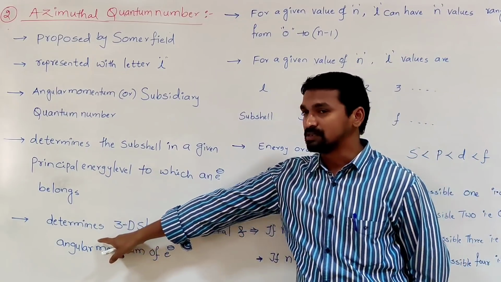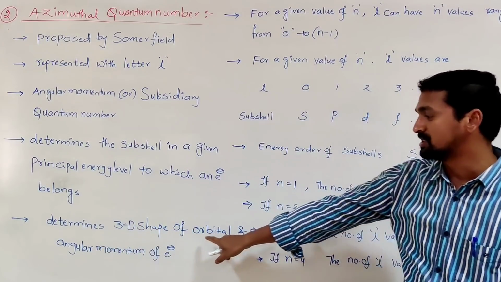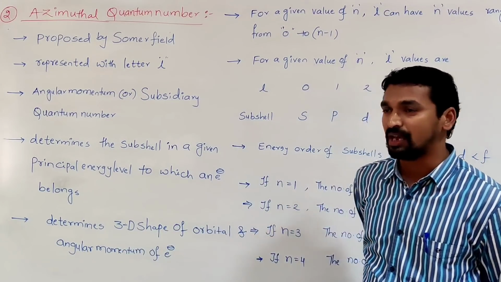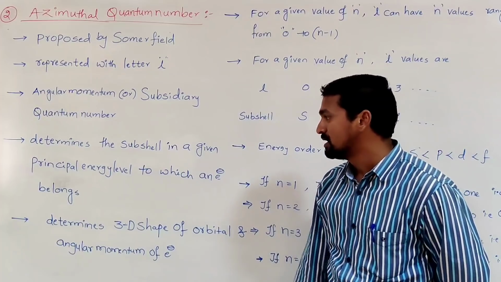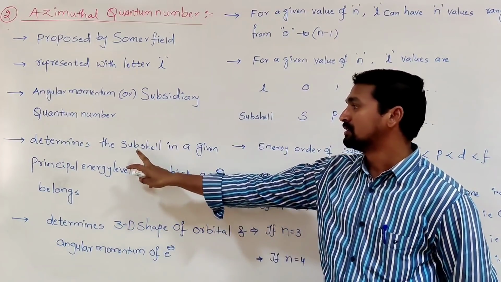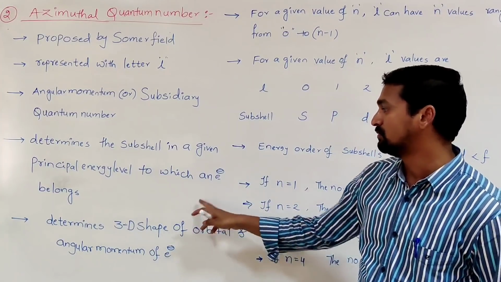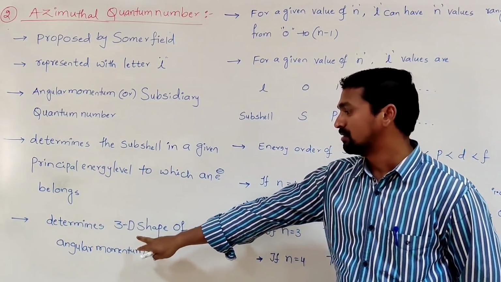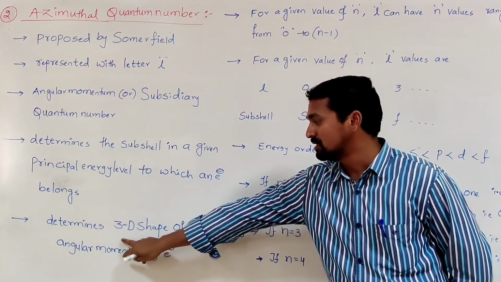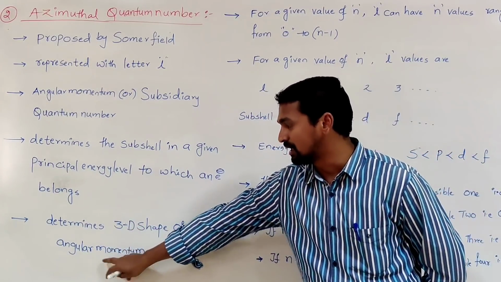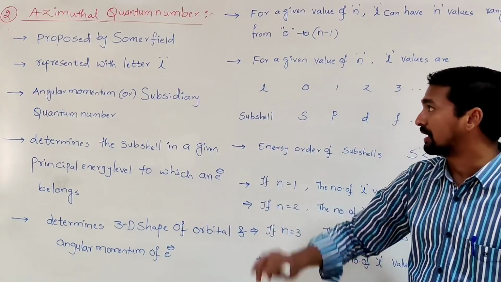It also determines the three-dimensional shape of an orbital and the angular momentum of an electron. So these three are very important.